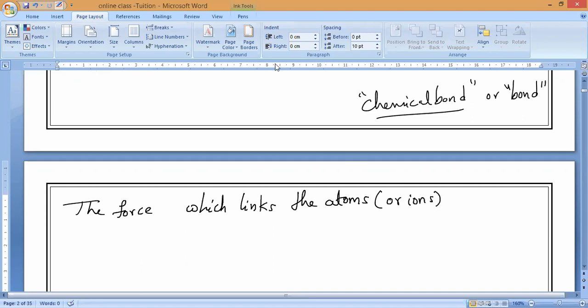Metal plus metal or metal plus non-metal? Metal plus non-metal. Remember, atoms means non-metal plus non-metal only. So the force which links the atoms or ions in a molecule